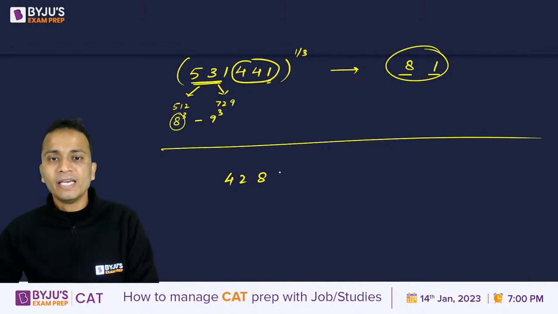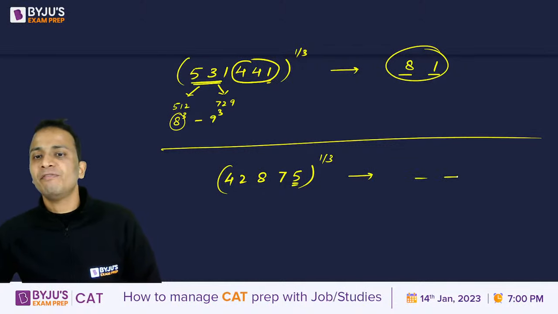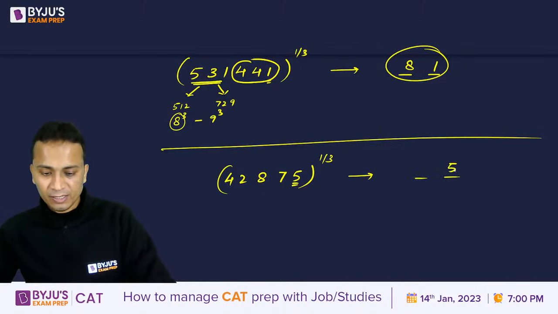Okay, so 42875. Cube root of this number is what we have to calculate. So 5 से end कर रहा है, तो यहाँ पे भी 5 से end करेगा. Definitely.